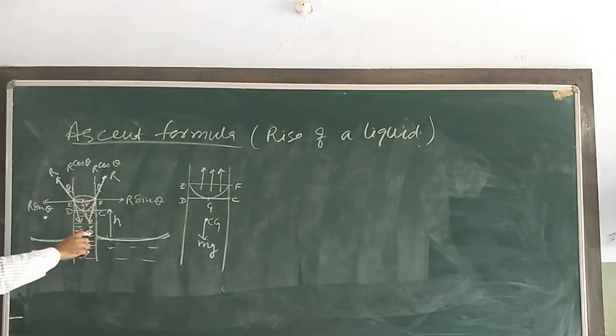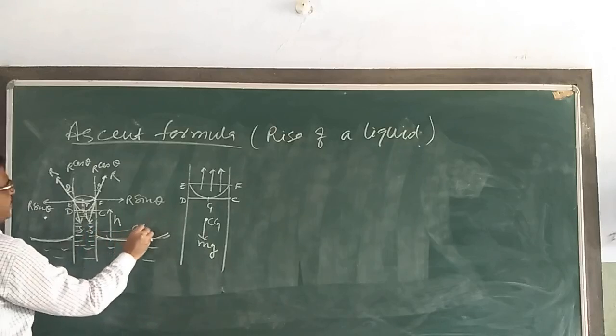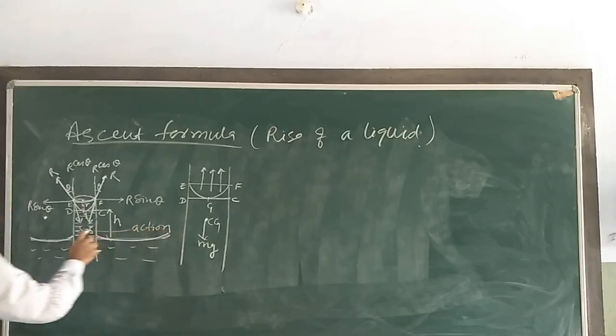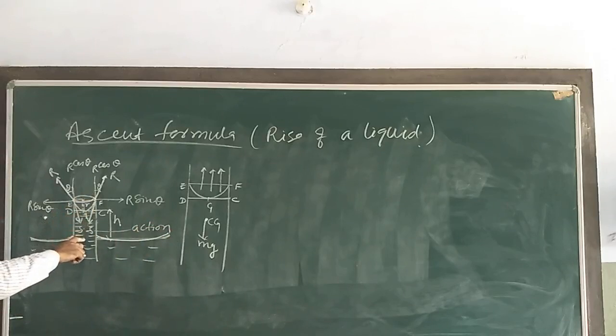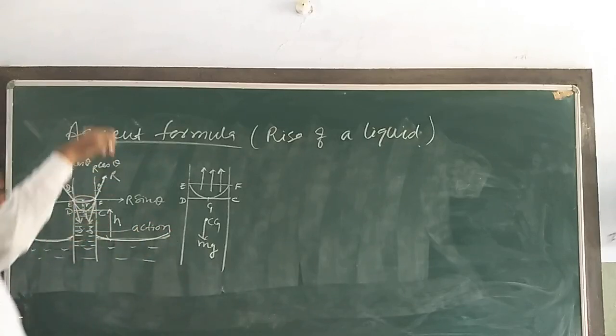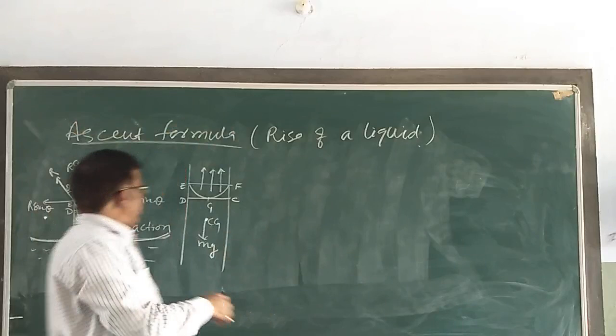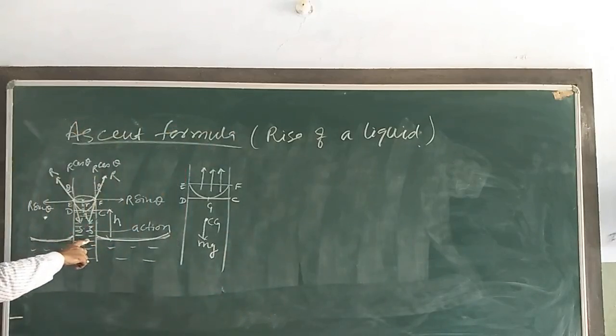This force of surface tension is the action. Acting all along the circle of contact, it pulls the tube downwards, we can say inwards.